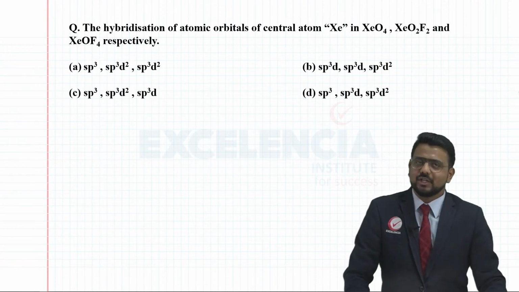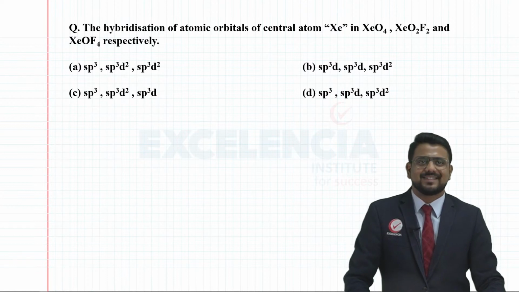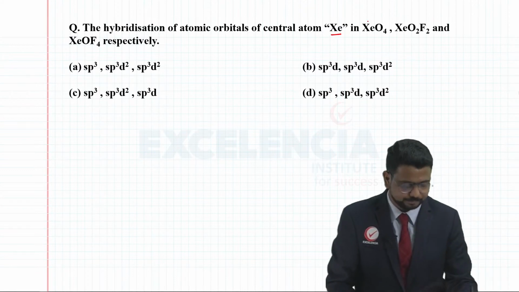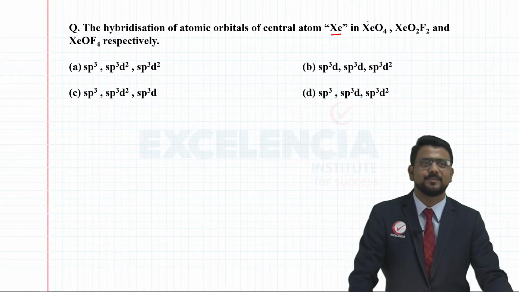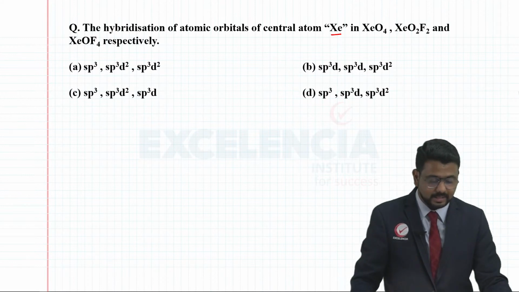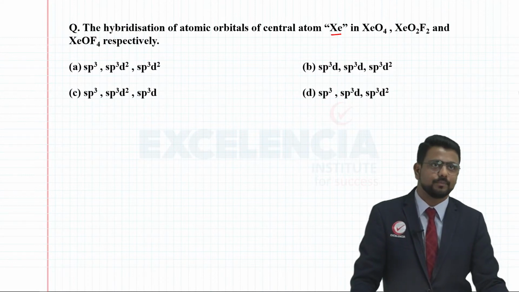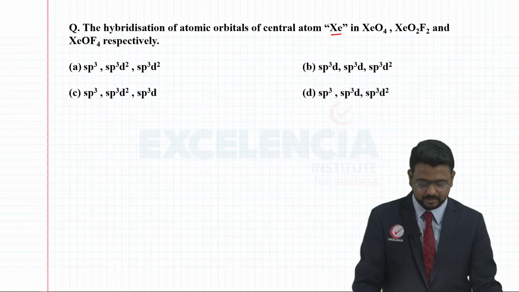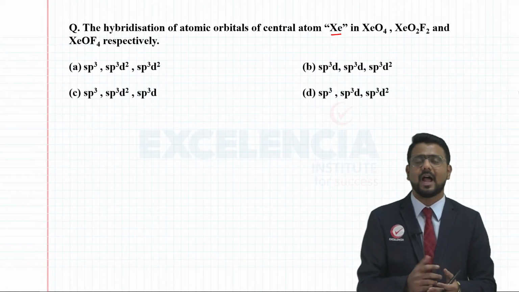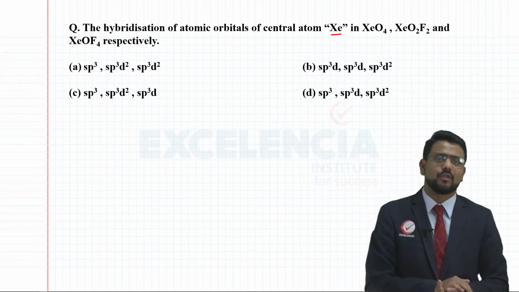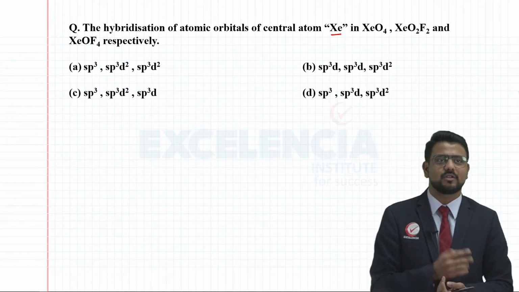The hybridization of atomic orbitals of the central atom Xe, that is xenon, which is obviously an inert gas. So the hybridization of the central element xenon in XeF4, XeO2F2 and XeO4 respectively. So basically we have to deal with hybridization here. Again, as I told you, if you know the Lewis structure, you know the hybridization. So let's quickly draw the Lewis structures of these compounds.